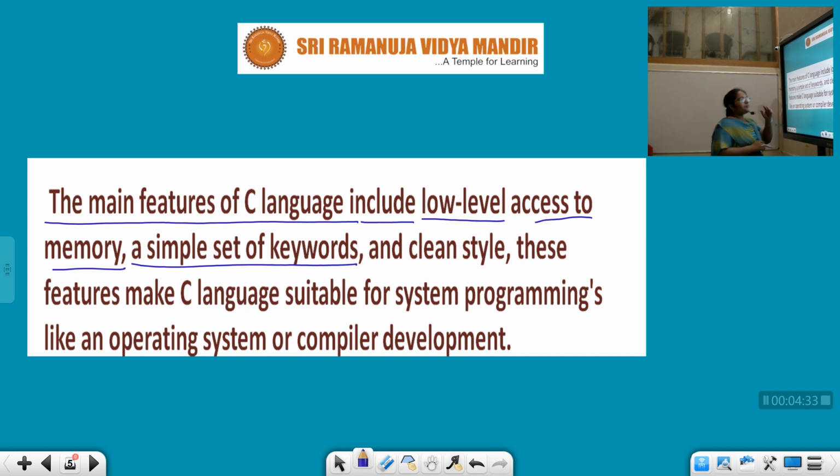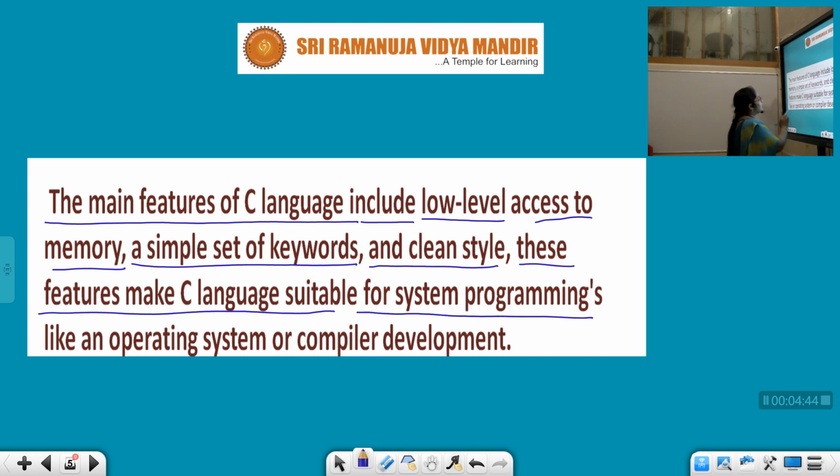In C we have a simple set of keywords to give instructions, and a clean style. It has a different style, which is very clean.